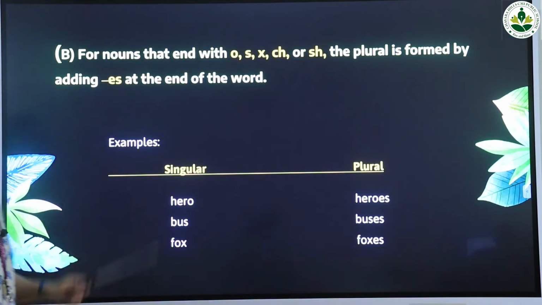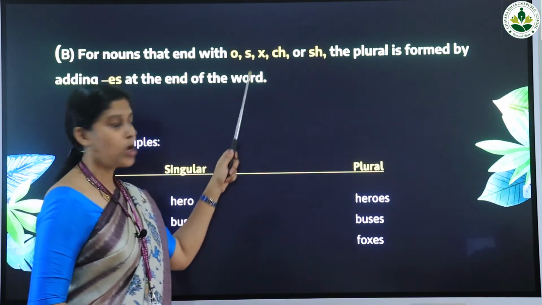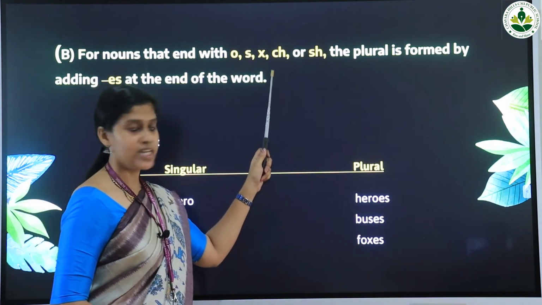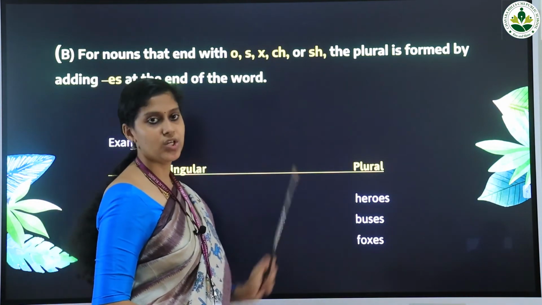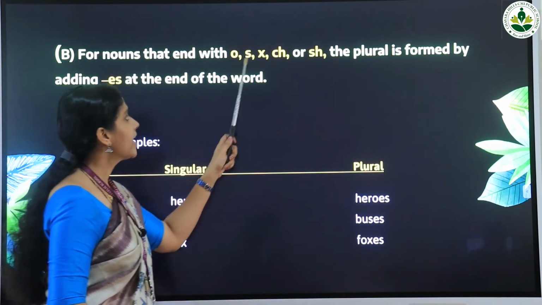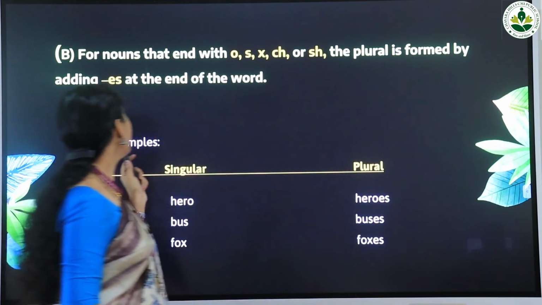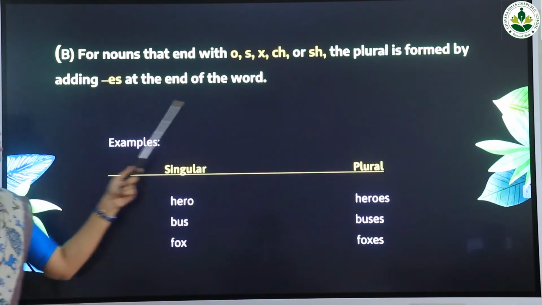For nouns that end with o, s, x, ch or sh, the plural is formed by adding es at the end of the word.